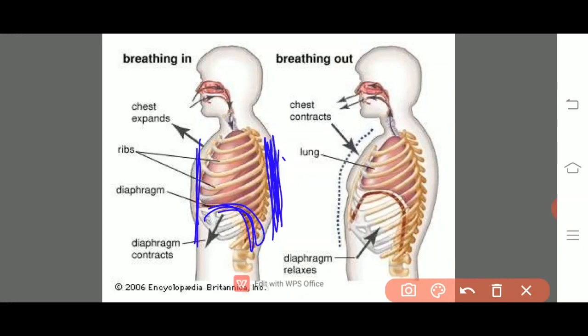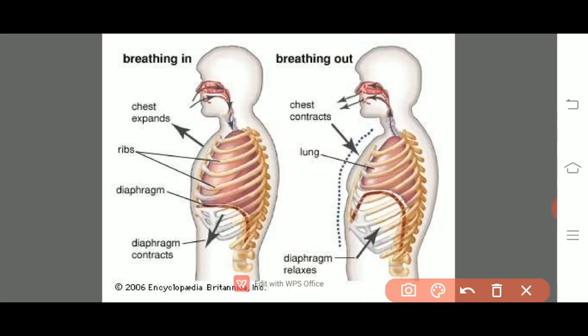Okay. Now, whenever a man tends to breathe in, what is the mechanism that happens? Whenever the individual is in normal position, there will be no change in the internal pressure of the lungs.